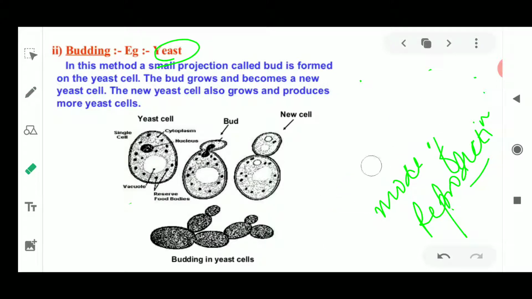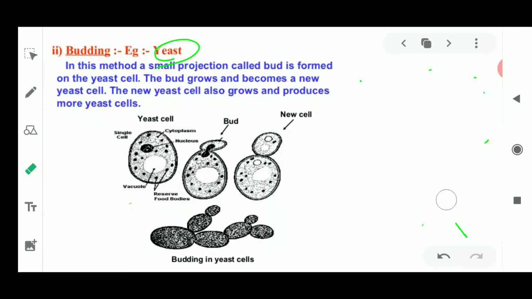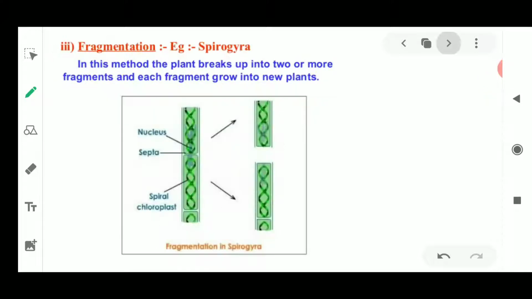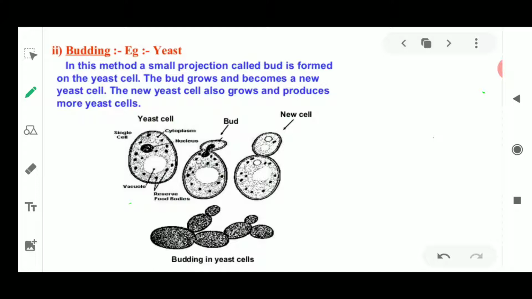And please remember that this is given in your NCERT book also, where you could see that yeast cell is going to develop a new bud, and this is going to give rise to a new plant. Okay, so this was one of the modes of asexual reproduction. And the next mode will be fragmentation, where the algae are going to develop. Here we have talked about the yeast cells.